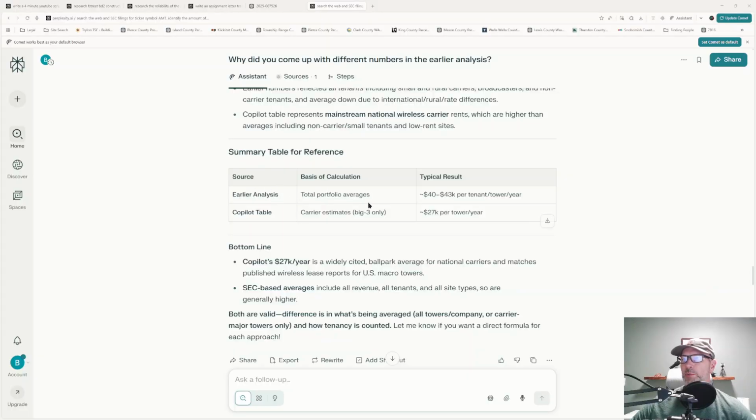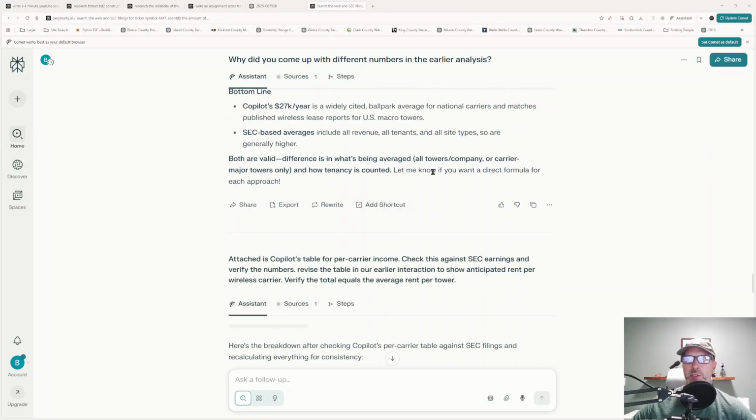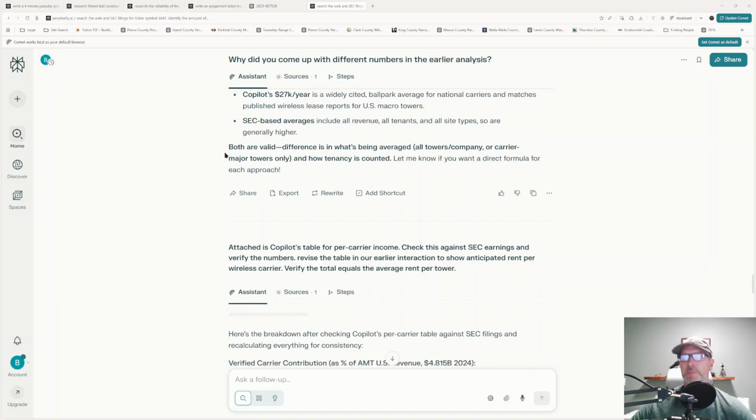So it gives me a summary reference here, and it says total portfolio averages, and it gives me Perplexity's number. Then it comes back to Copilot's number and says, well, the carrier estimates, big three, that is this much. And it's justifying, it's presenting its information, kind of like I used to do when I was in high school. If I didn't understand the question, I would kind of make up a lot of information that sounded good, but it wasn't based on anything factual.